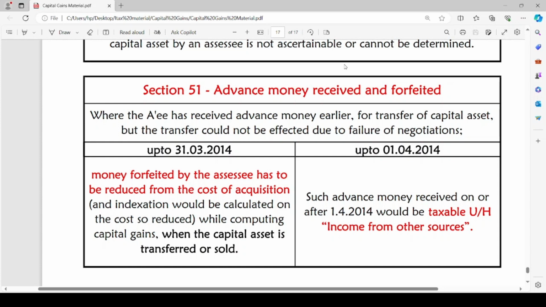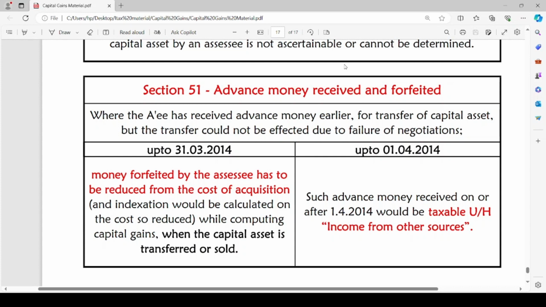If the advance money is received and forfeited up to 31st March 2014, we are going to reduce such advance money forfeited from the cost of acquisition when the capital asset is transferred or sold. At the time of computation of capital gains on transfer or sale of asset, we are going to reduce such advance money forfeited from the cost of acquisition of such asset. Then we are going to take such reduced cost of acquisition while computing the capital gains.